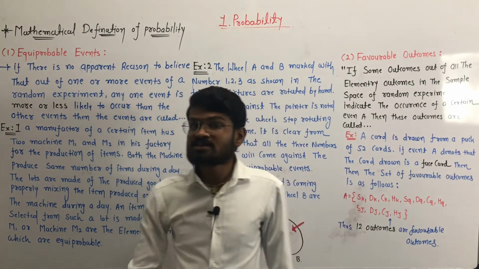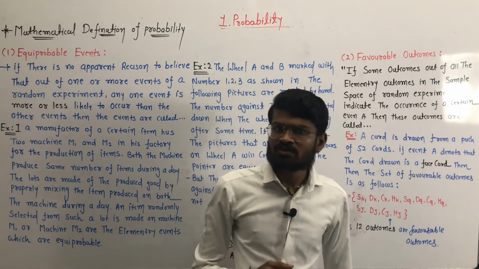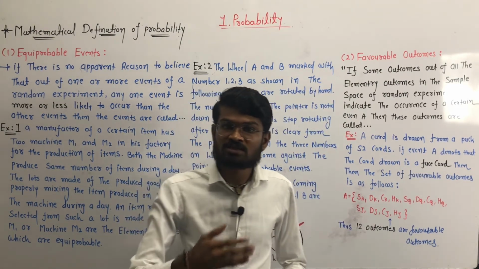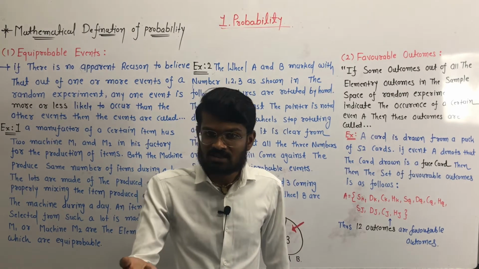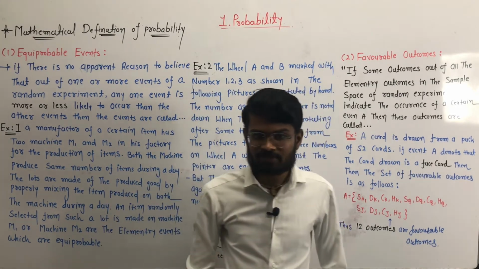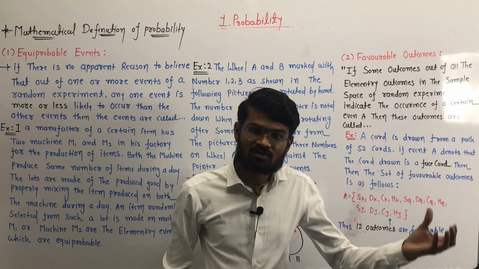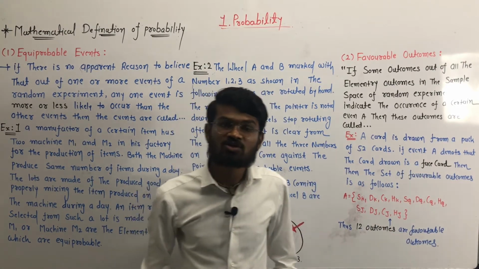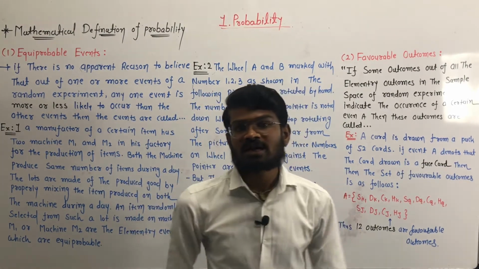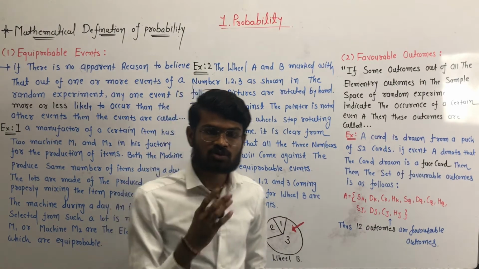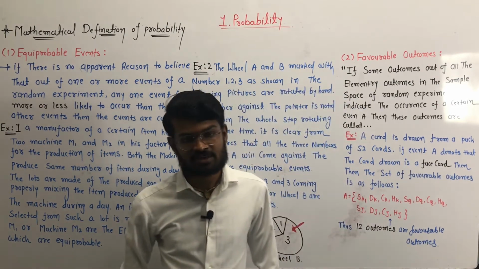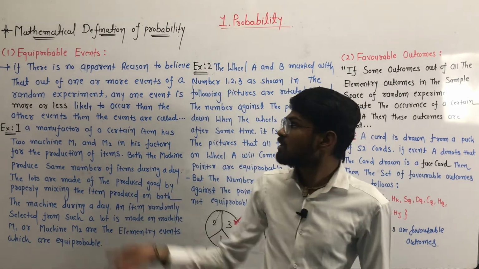The third example is: suppose in one classroom there are two girls and two boys. Then the probability of selecting a boy from this class is 50% and the probability of selecting a girl from this class is also 50%. Why? Because the number of girls and boys in the class is the same, so the probability of selection of a girl and of a boy will be the same. So this event is also called equiprobable events.